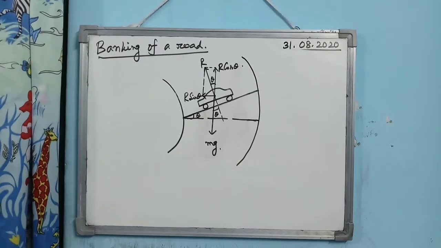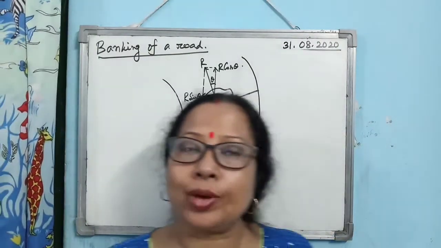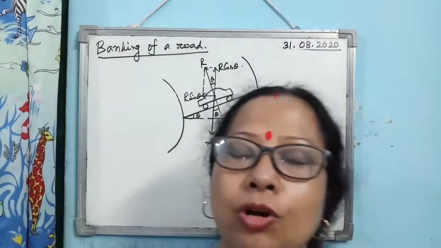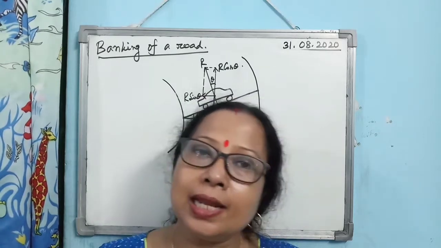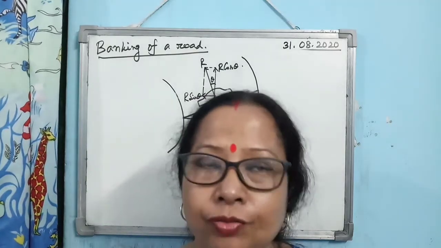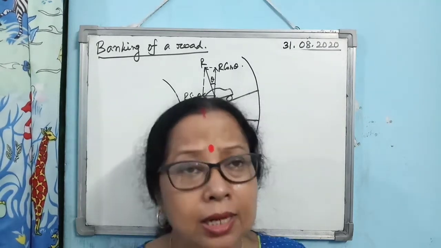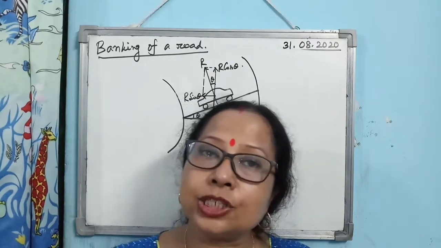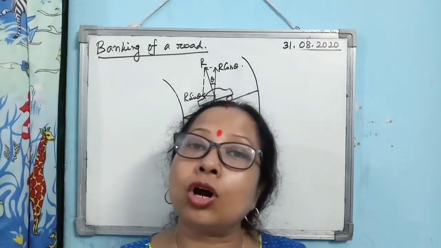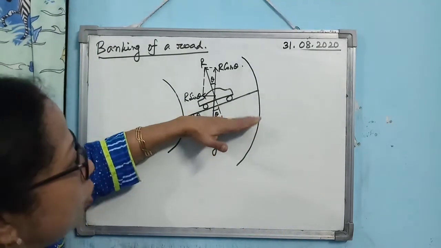Now the next very interesting topic of this chapter is banking of a road. I hope you have observed this. Whenever there is a sharp turn on a road, especially in hilly areas, if the car skids off the road, then you know an accident may occur. So what is done, especially on a hilly road, whenever there is a sharp turn, is that the road is not made level.